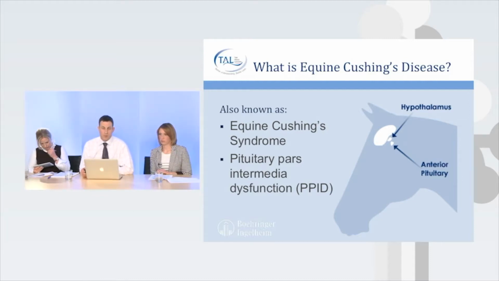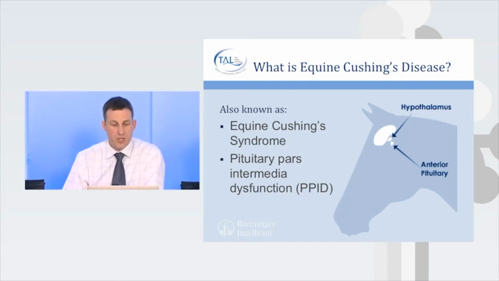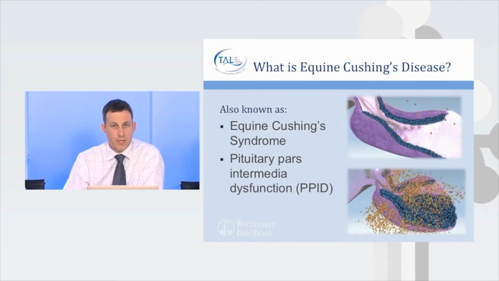Cushing's disease, as vets so often do, was a term that was pinched from human medicine. Harvey Cushing discovered a similar condition in people, but it's not the same condition. So we should really steer away from that term. But we're going to continue to call it Cushing's disease tonight just because that's what people understand. But it's a dysfunction of the pars intermedia of the pituitary gland.